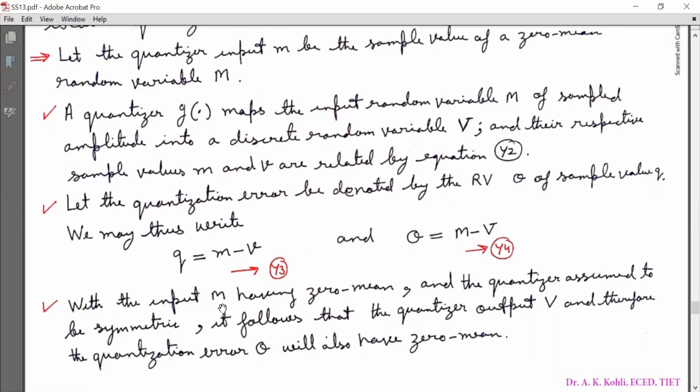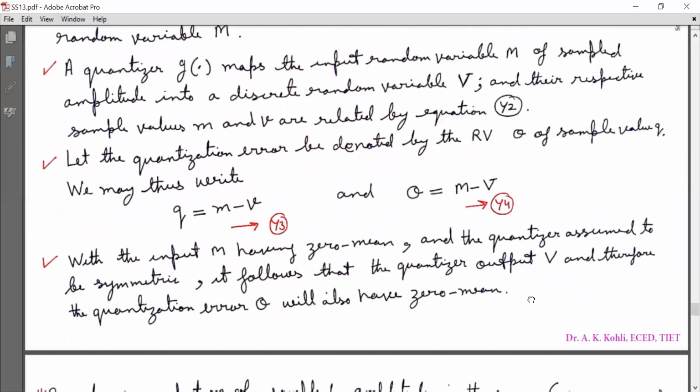With the input capital M having zero mean and the quantizer assumed to be symmetric, it follows that the quantizer output capital V, and therefore the quantization error capital Q, will also have zero mean. This is based on the statistical analysis of random variables.